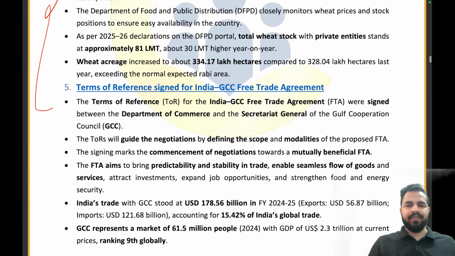So the terms of reference have been signed for the India-GCC free trade agreement, right? Guys, I have always told you in so many sessions, when we covered the FTAs, why exactly the FTAs are being launched and signed: so that there is a proper flow of goods and services between the two countries, right? There are no trade barriers and lower duties, so that we can increase the flow of goods and services between the two countries, right?